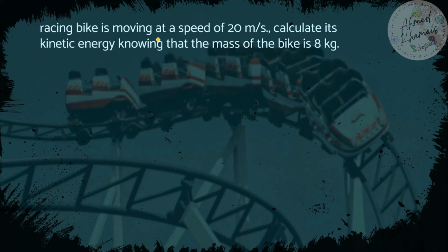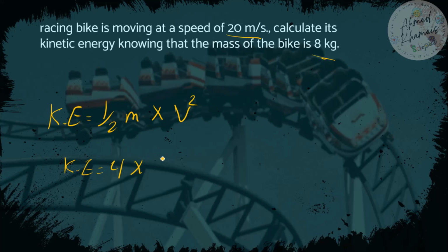A racing bike is moving at the speed of 20 meters per second. Calculate its kinetic energy, knowing that the mass is 8 kilograms. So kinetic energy equals half mass multiplied by the speed square. So kinetic energy equals 4 multiplied by 20 square equals 160 joule.